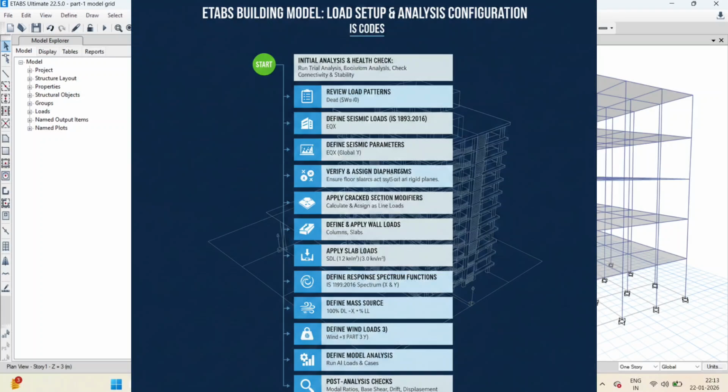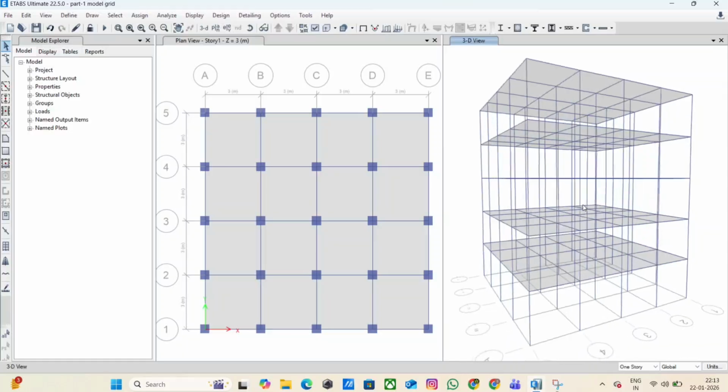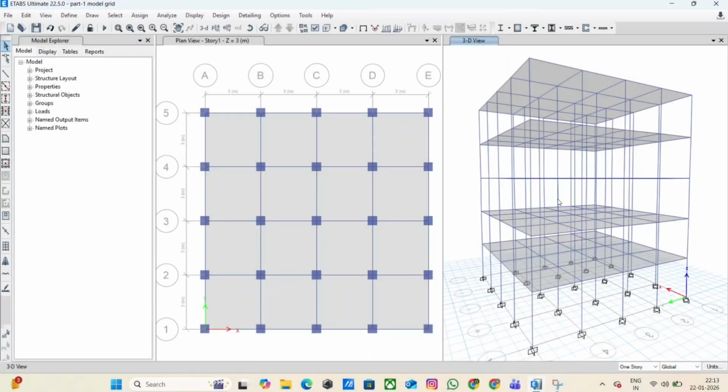This is one of the most critical stages of modeling, because incorrect load definition or incorrect stiffness modifiers will directly lead to unsafe or unrealistic structural behavior. So I strongly recommend watching this video carefully and following each step properly.